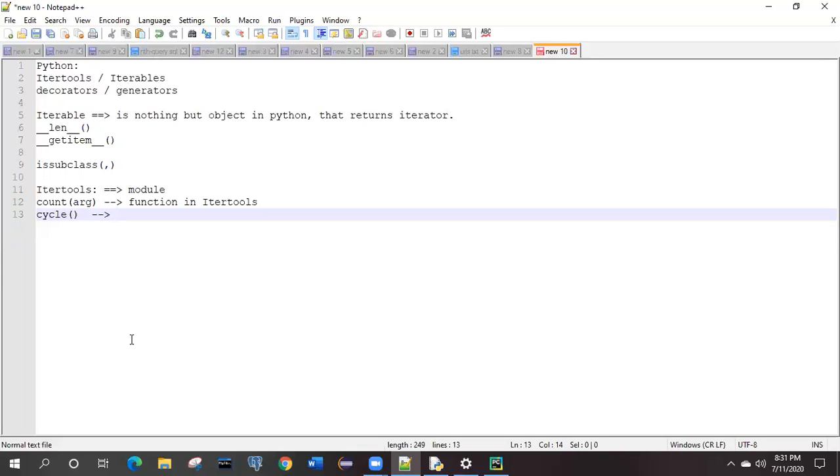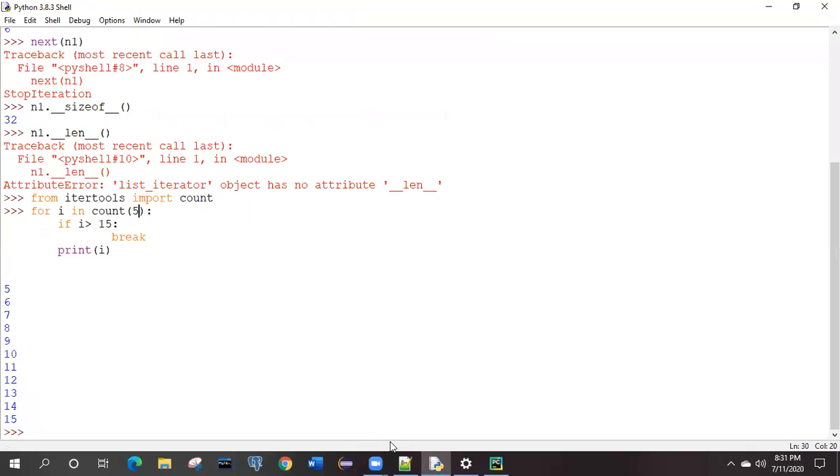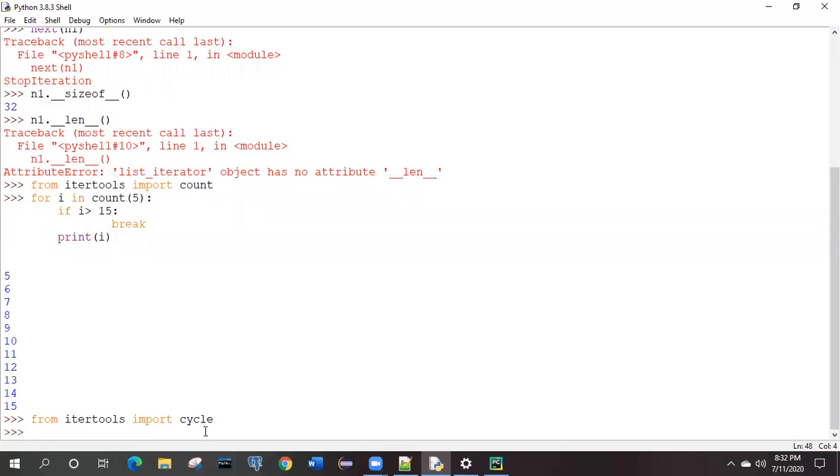So how can it be run? What could be the syntax? First of all, since it is from itertools, you need to import it also. And what will you import? You will import cycle, not the bicycle, one cycle, right?